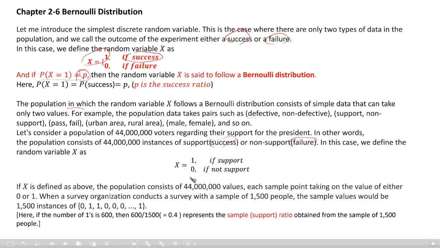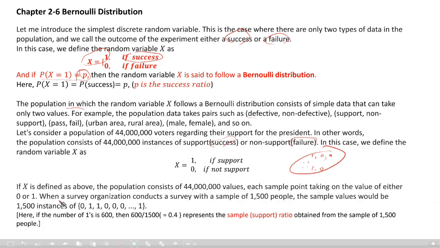If not support, x equals 0. With x defined as above, the population consists of 44 million values, 1 or 0. Each point takes a value of either 1 or 0.